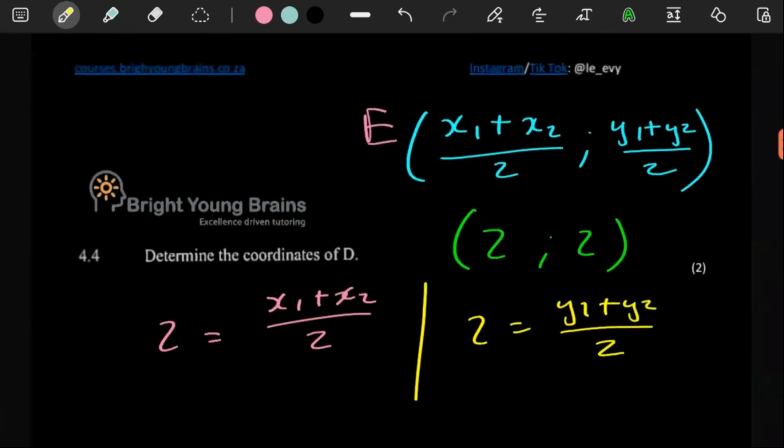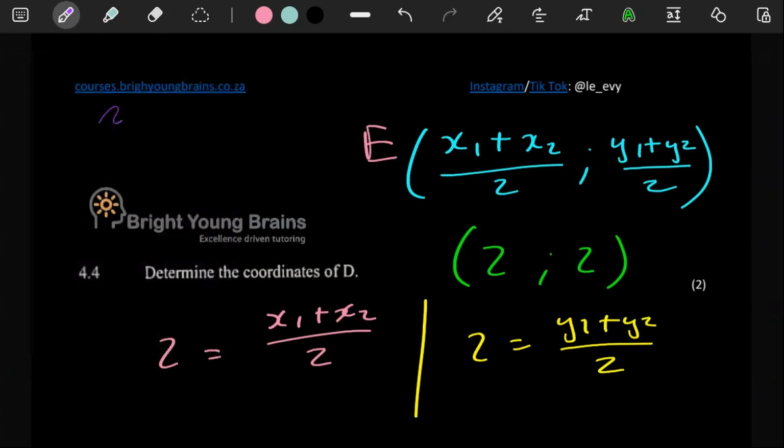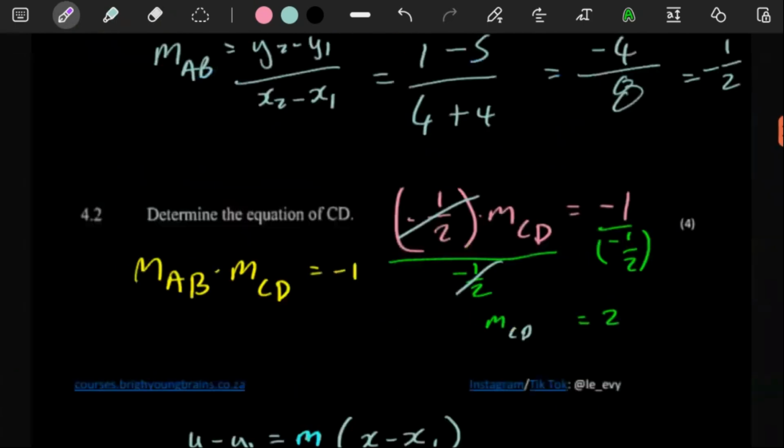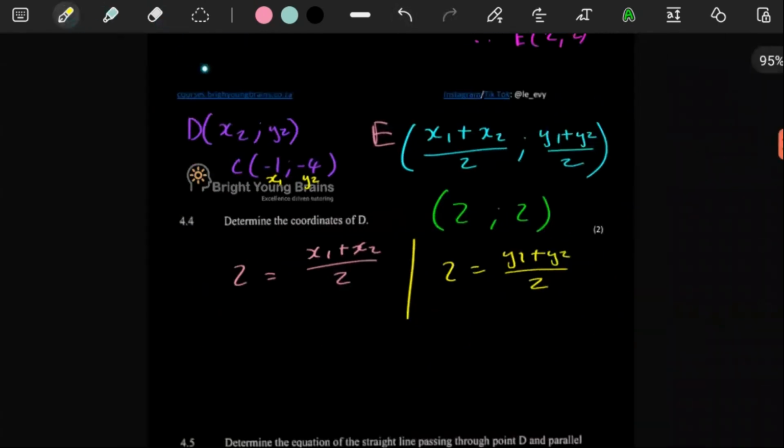So between these two, you know that you already have something to put in the equation. Because remember, D is missing. D is x2 and y2. But then you have coordinate C. C, remember, is -1 and -4. So -1 here, -4 there, meaning we can label this x1 and y1. So in our two formulas, we already know that here we have x1. x1 is a -1, and then we can work out x2, right?